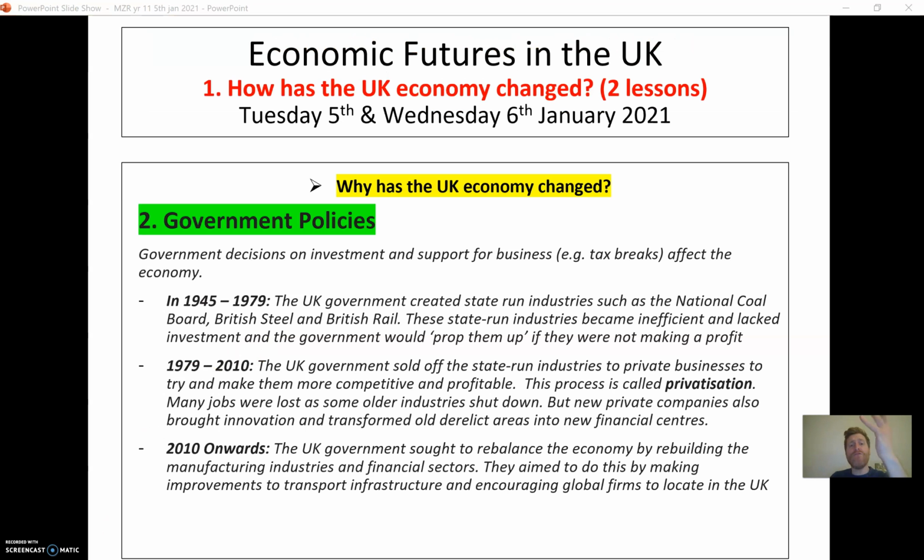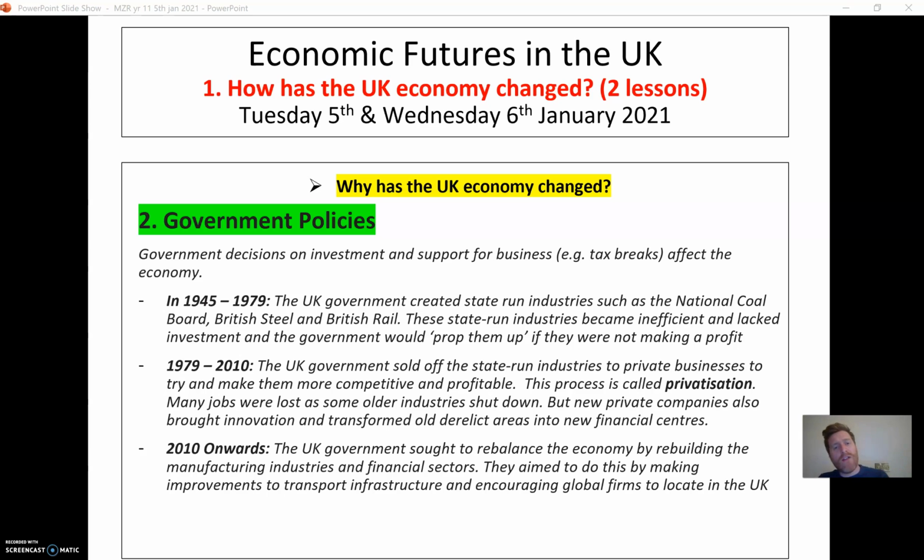So the second reason the UK economy has changed is because of government policies. Governments can have a huge impact on, well, do have a huge impact on how our economy changes, because they make decisions on investment and they make decisions on support for businesses. So which ones are they going to give tax breaks to? Which ones are they going to perhaps tax more? And we've split up the government policies into three sections, three specific decision-making periods.